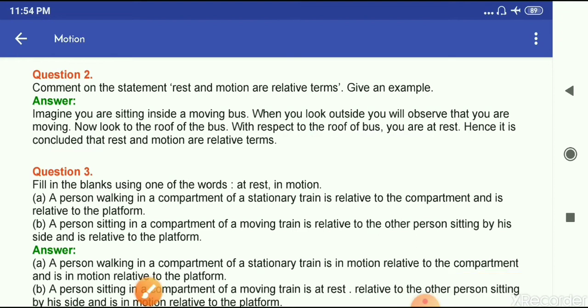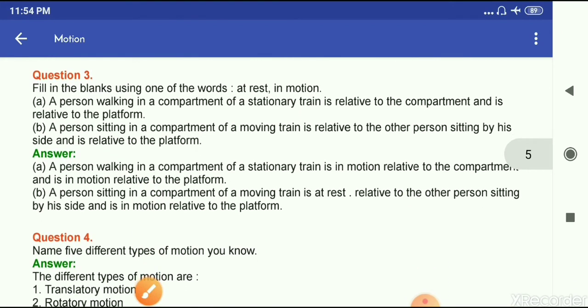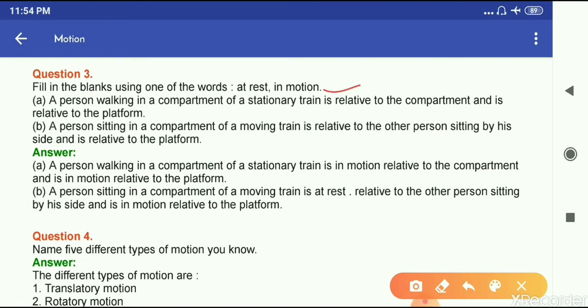Now, question number 3: fill in the blanks using one of the words at rest or in motion. The first one is, a person walking in a compartment of a stationary train is in motion relative to the compartment and is in motion relative to the platform. And a person sitting in a compartment of a moving train is at rest relative to the other person sitting by his side and is in motion relative to the platform. Okay.